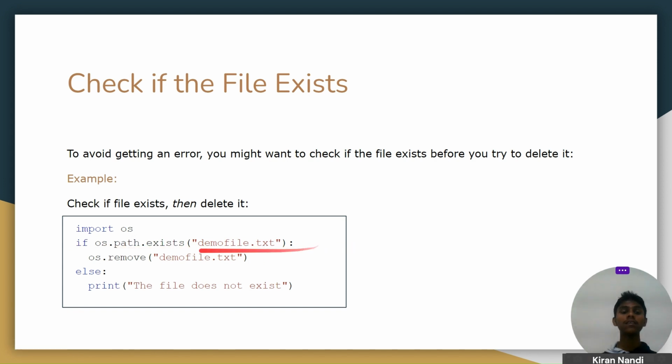If it exists, then this function will remove that file, and if it does not exist, the if statement is false, so it will run the else statement and print that the file doesn't exist. In this way we can check whether the file exists or not.